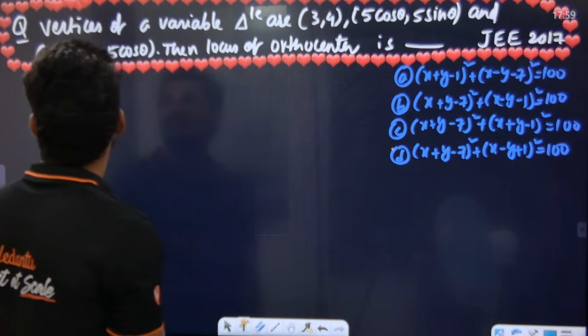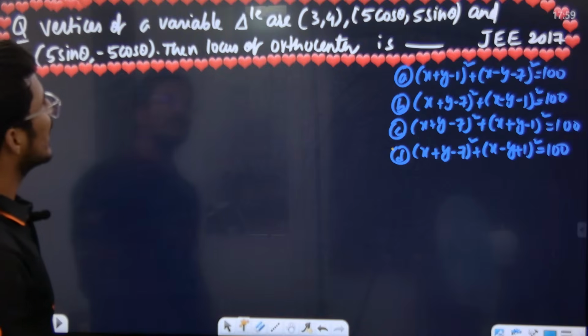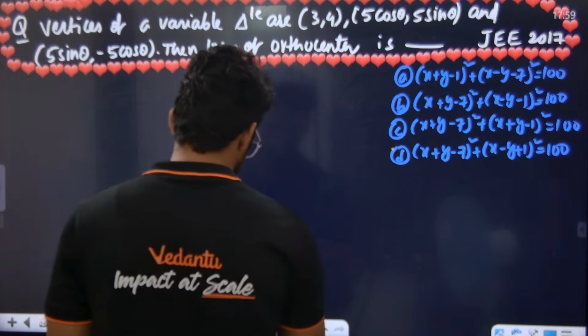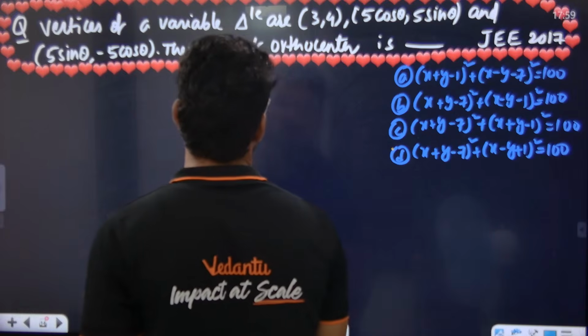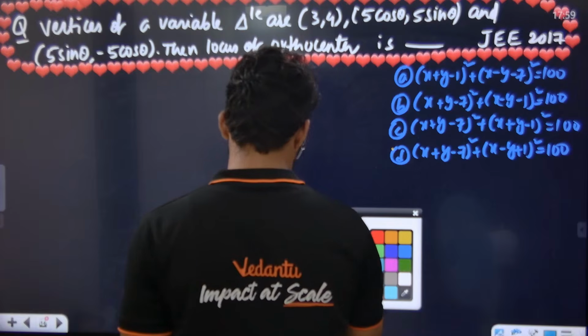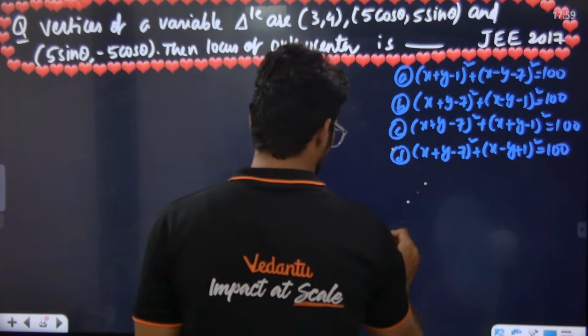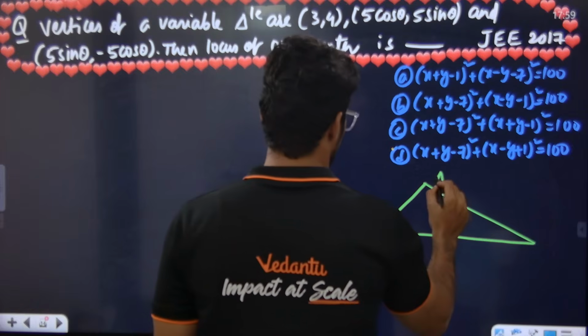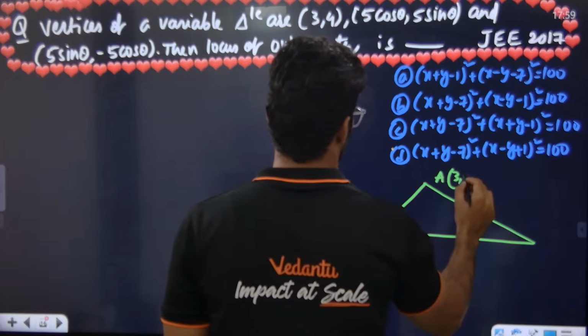Sir, the vertices of a variable triangle are these. Then the locus of the orthocenter. They are asking us to find the locus of the orthocenter. Sir, there is one variable triangle. Let me draw the triangle like this. In the triangle, vertex A is 3, 4.